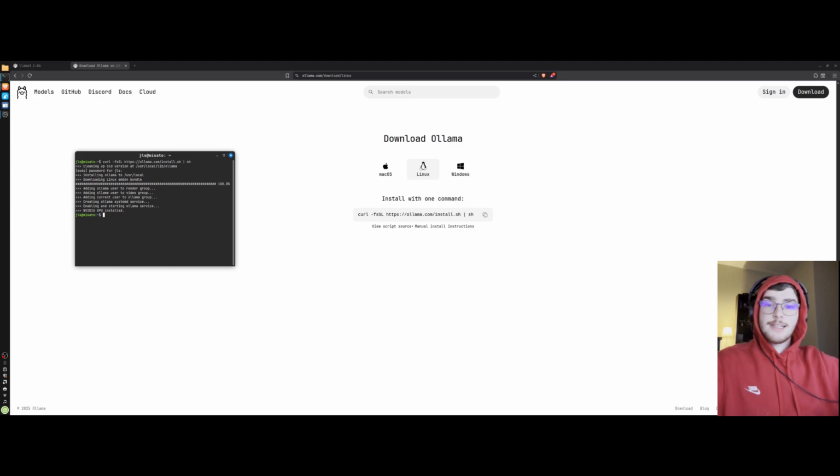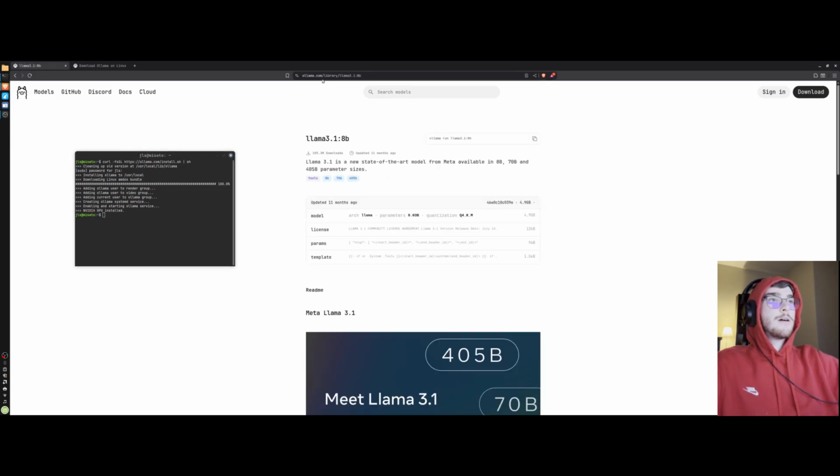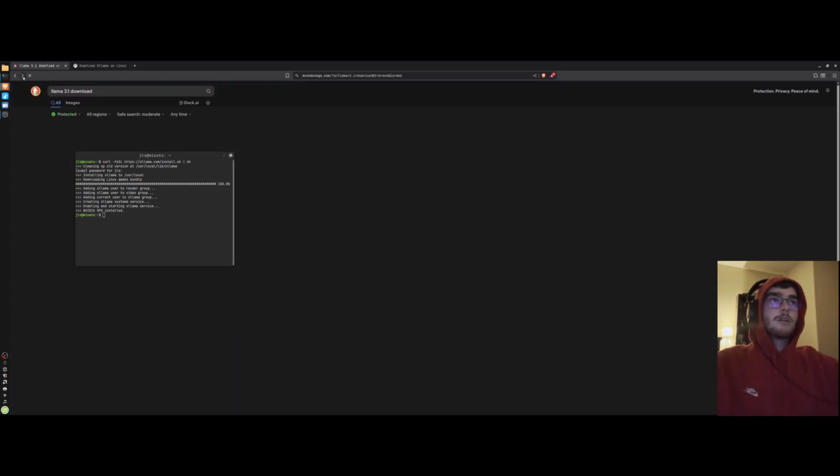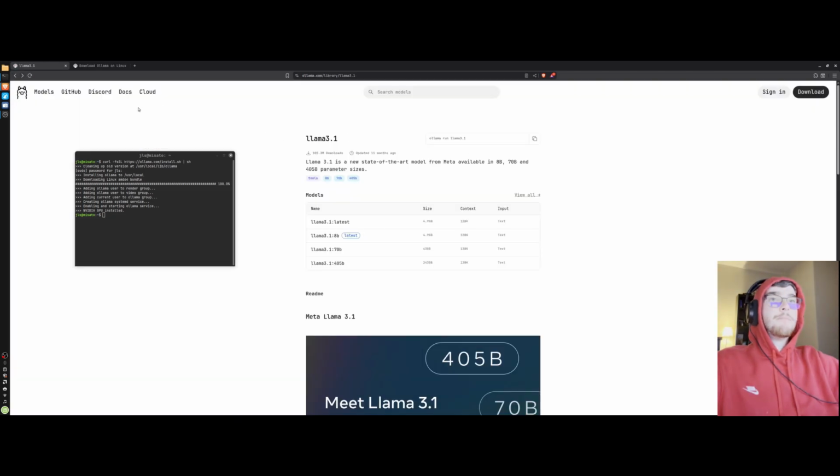All right, so that download is finished. So now for the easy part. You're going to go to ollama.com/library/llama3.1:8b. You can pretty much install any of these models you want. I'm actually going to go back so you can see. Yeah, there are more models that you can download.